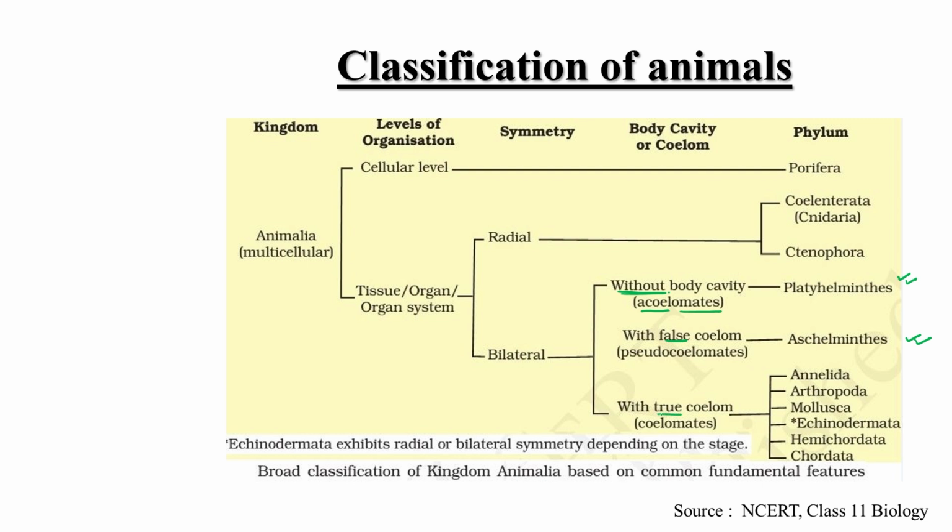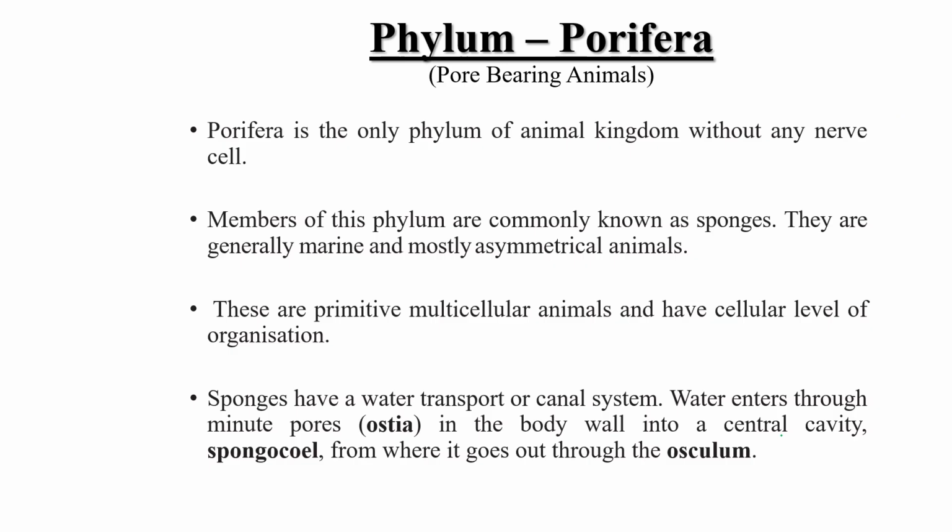With a true coelom, or coelomates, all others like Annelida, Arthropoda, Mollusca, Echinodermata, Hemichordata, Chordata come under the coelomates category. So this is how the animal kingdom is broadly classified based on common fundamental features.